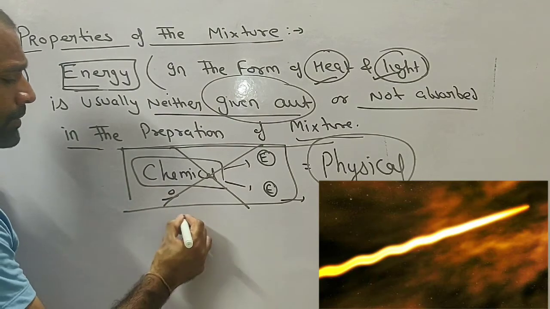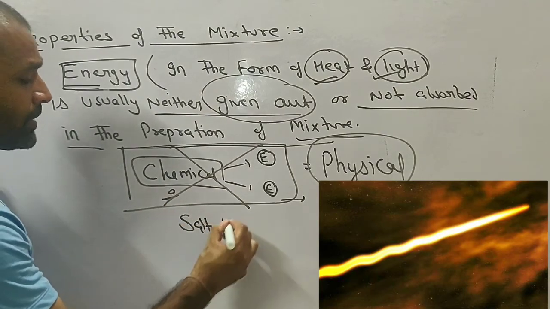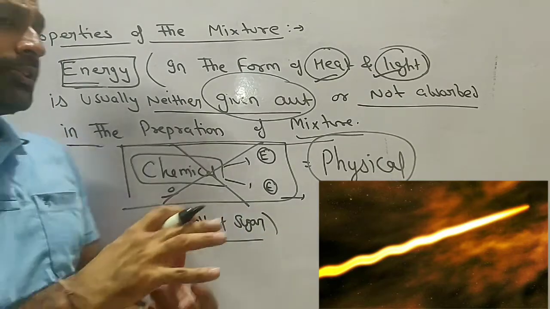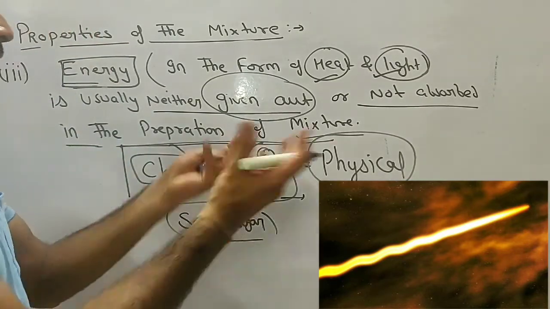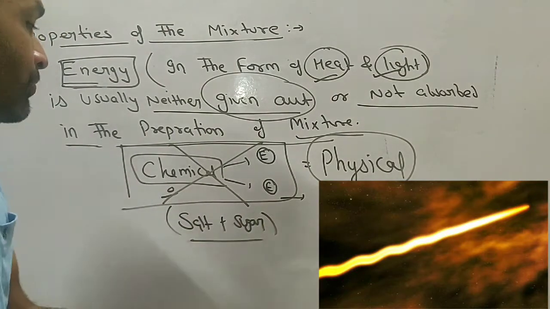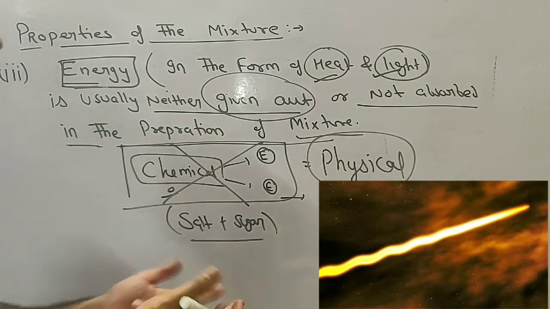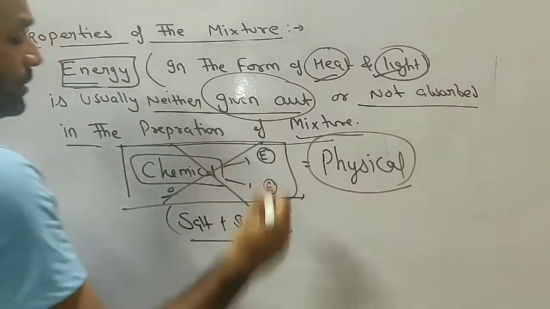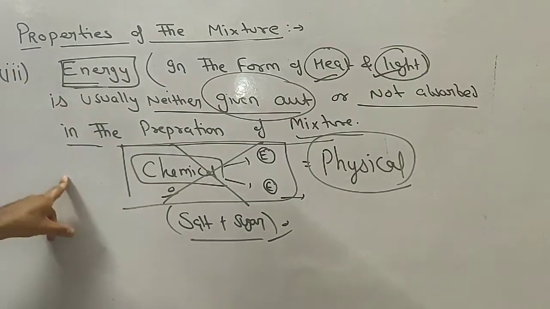Say for example, like we have a mixture of salt plus sugar. So can you imagine that when we mix salt and sugar with each other, the energy in the form of heat and light is either utilized or absorbed or given out? That is not happening in the case of a mixture.